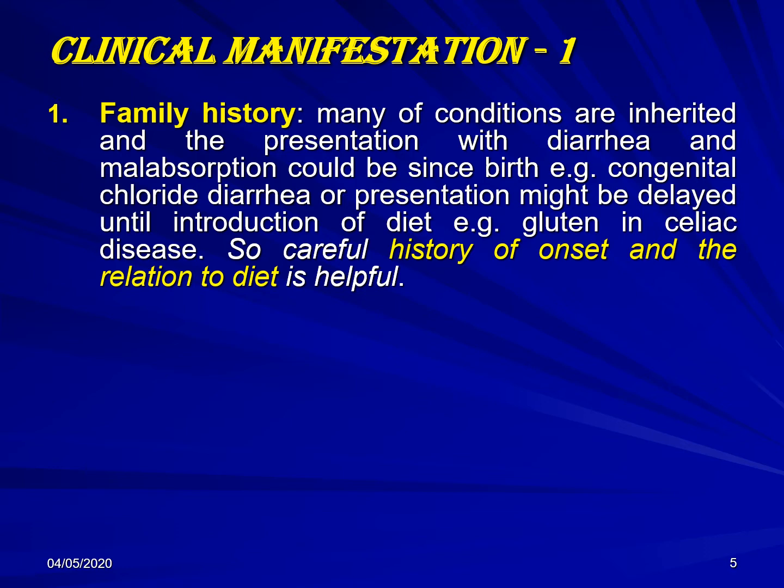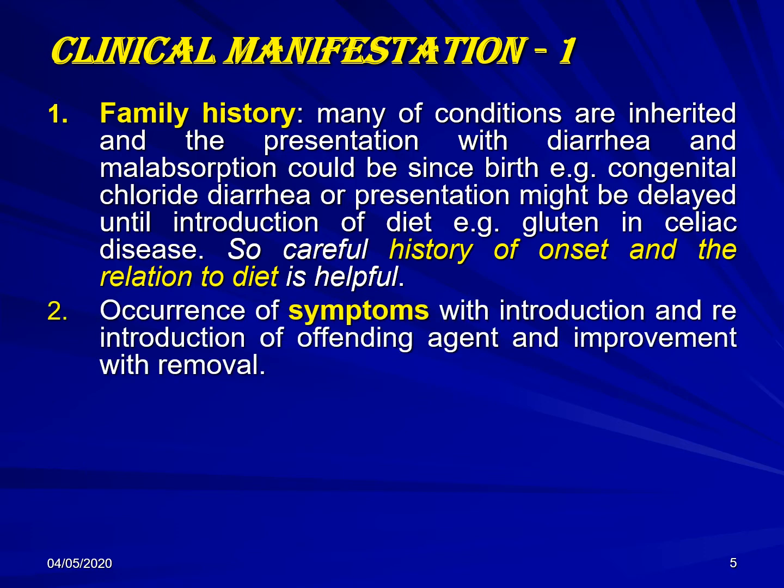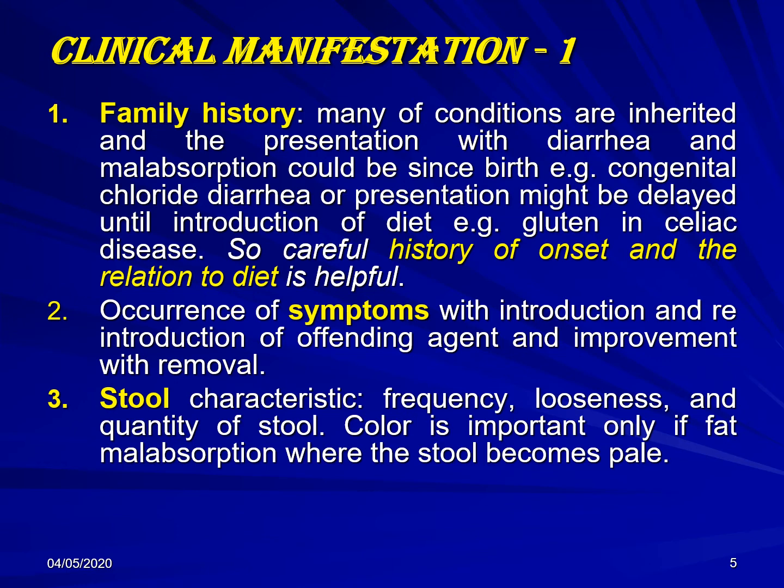Also, the history of the onset is important. In some cases it might start at birth, for example, galactosemia if the child takes lactose formula or breast milk, and congenital chloride diarrhea. In cases of celiac disease, usually the onset is at the end of the first year, the second half of the first year. The symptoms occur with the introduction and reintroduction of the offending agent. The stool characteristic of steatorrhea.